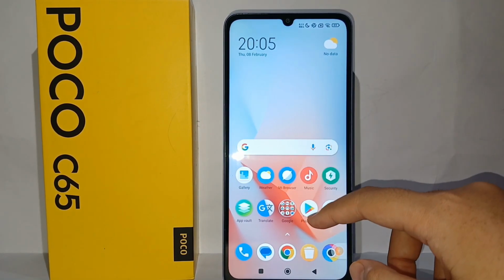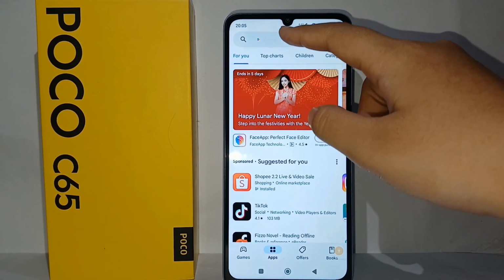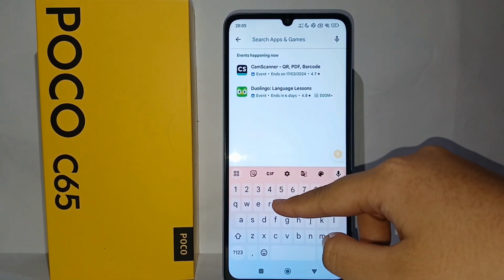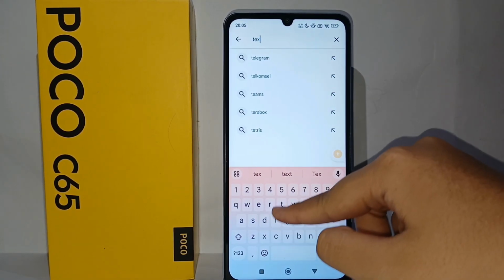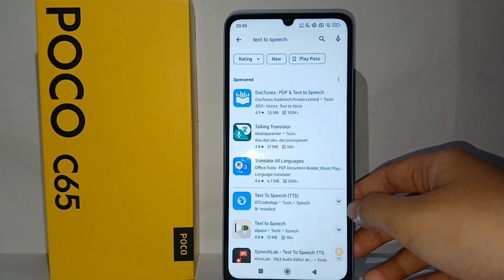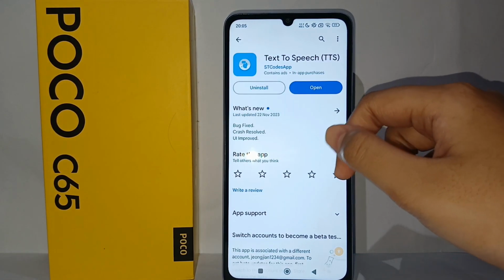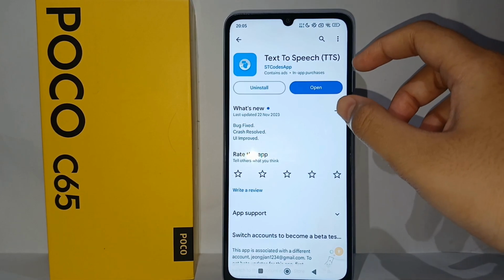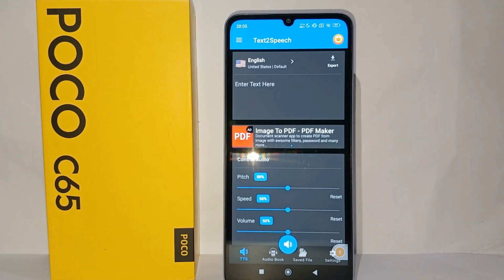Okay, firstly, you have to install the app called text-to-speech on Google Play Store, guys. And so yeah, this is the app. And if you don't have it, you can install it first. And if you have this app, now you can open the app like this, guys.